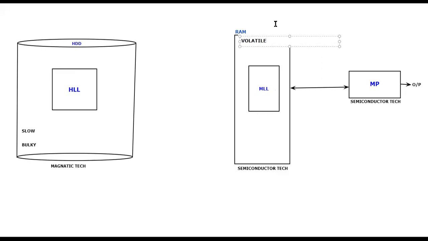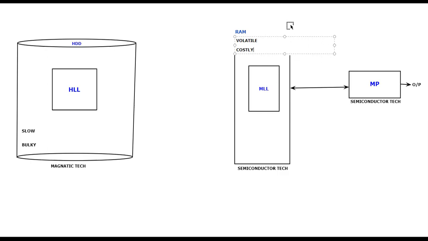Sir, what do you mean by volatile, sir? Volatile means that as long as you keep giving the power supply to this RAM, the RAM will be running, it will be executing, and the data will be present on the RAM. In case, for a fraction of a second, power goes off, all the data that is present on the RAM will immediately be erased. That nature we call volatile. Why is it volatile? Because it is made up of semiconductor technology. Anything that is made up of semiconductor technology requires a continuous power supply.